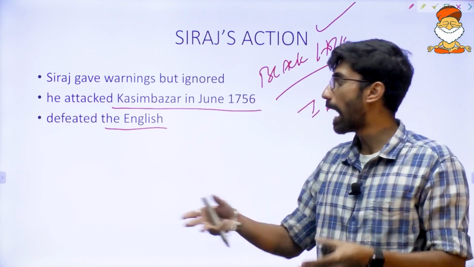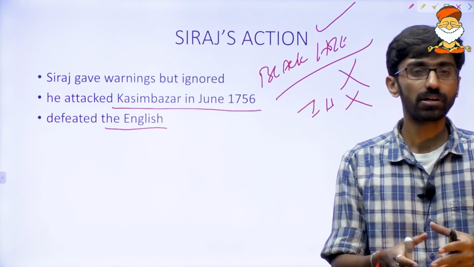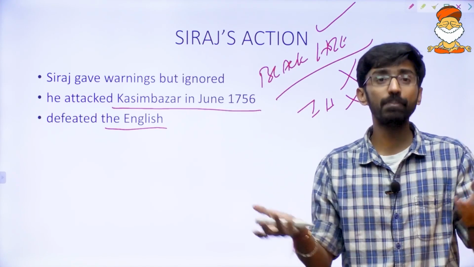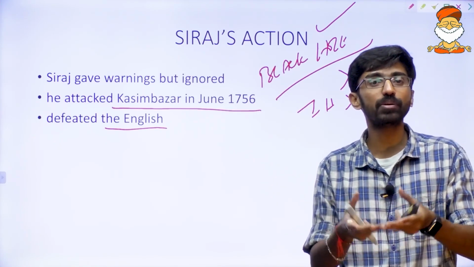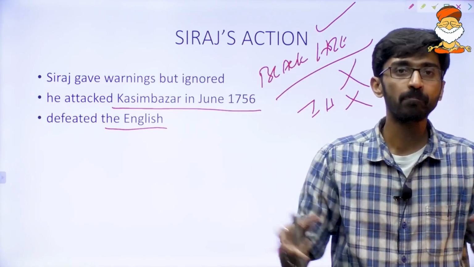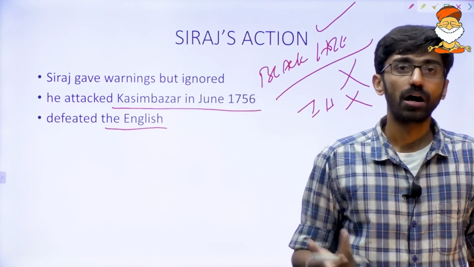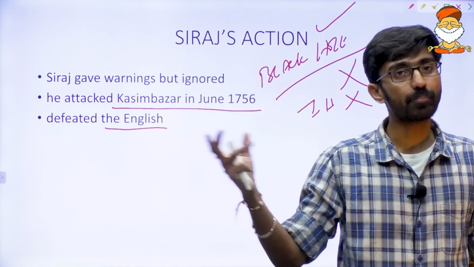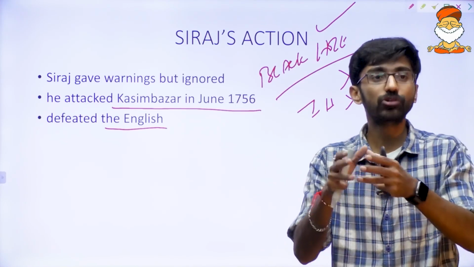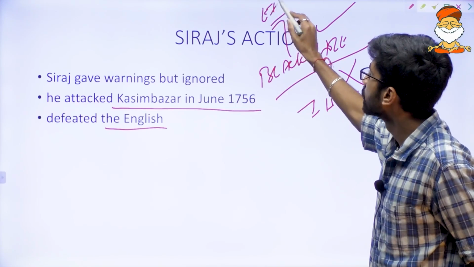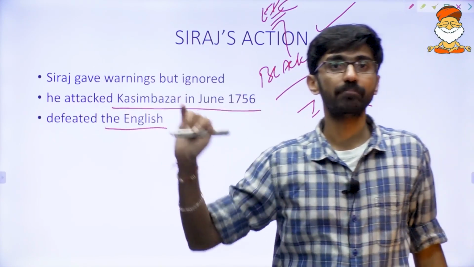When Siraj-ud-Dawla attacked the Fort William there, more than 100 British merchants and British citizens were imprisoned in a small room. That led to suffocation and death of these British people, or British subjects. And that was used as an excuse by the East India Company to defeat Siraj-ud-Dawla.